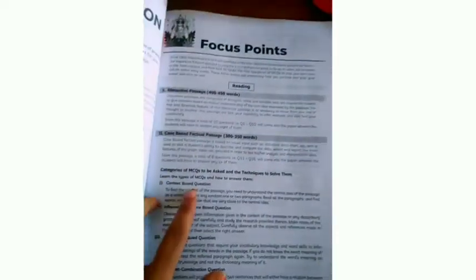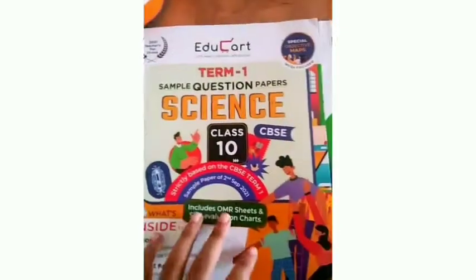In this section you will get some tips on what will be asked in the term 1 paper and how you can tackle those new categories of MCQs. And at the end of the focus points they have also given a short summary of all lessons along with a dictionary, or the meanings of important words. Everything remaining is all the same. You will get sample papers, 8 solved sample papers including the CBSE one, and 3 self-assessment papers without solutions, and 2 extra papers that you will get by scanning the QR code.